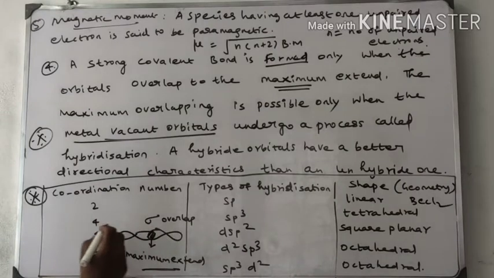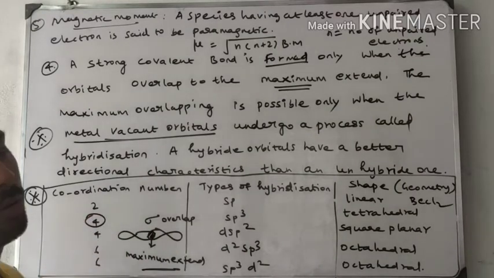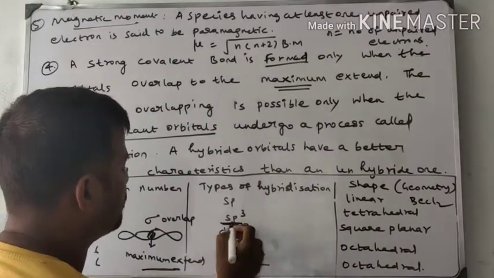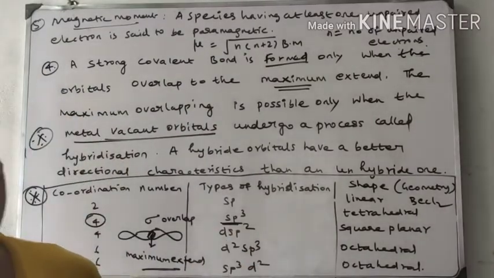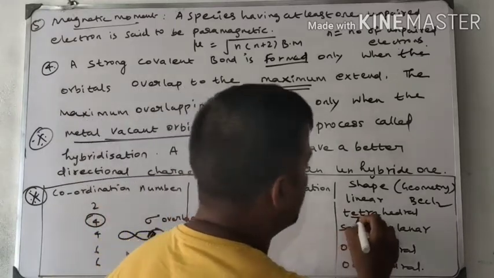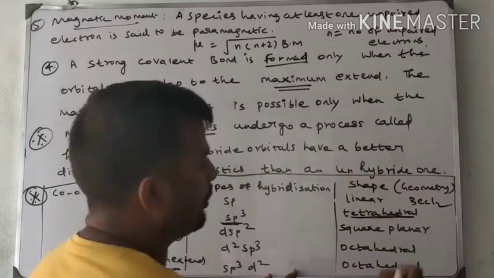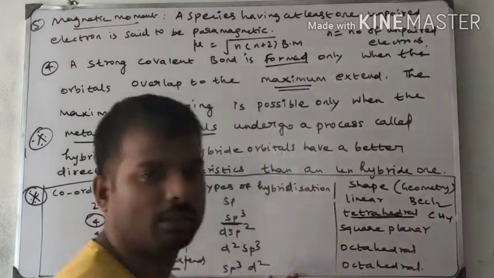If the coordination number is 4, that is 4 ligands attached to the central metal atom, then the hybridization is sp3, with 25% s character and 75% p character. This is tetrahedral geometry. For example, methane is tetrahedral.